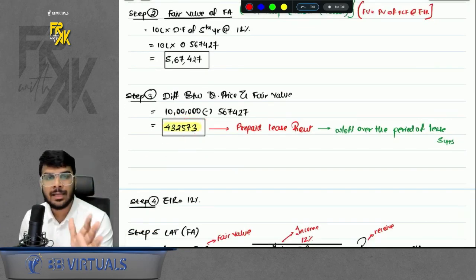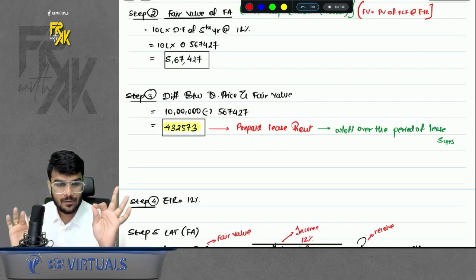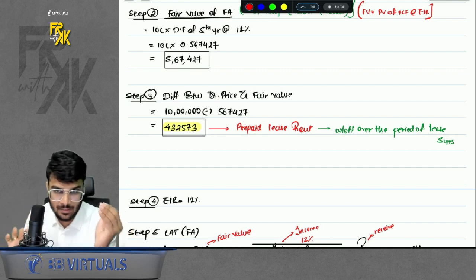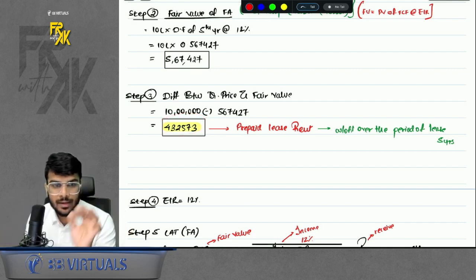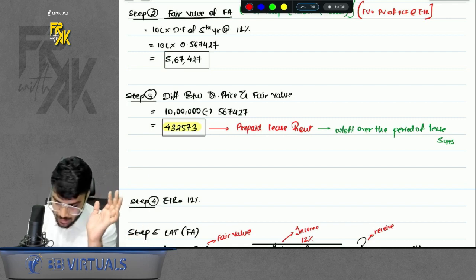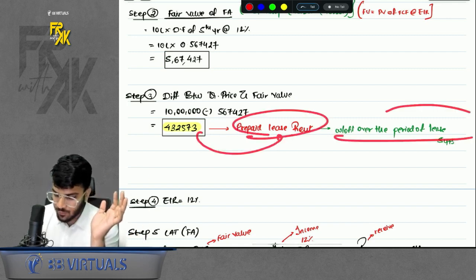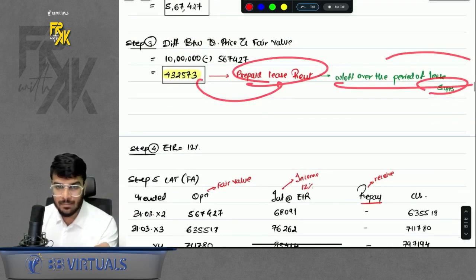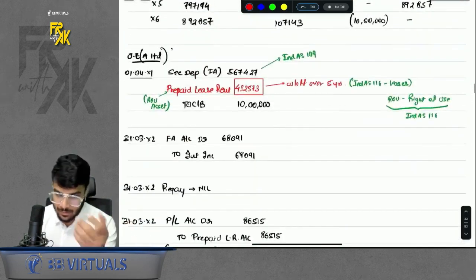So this amount represents nothing but the foregone interest which you have foregone just by making the deposit to your related party, right? So this is the amount of foregone interest which you will treat like a prepaid lease rent because the relationship is of lease, right? What do you do with this over the period? Write off over the period of the lease term, whatever is there, right? So step number 3 is difference, step number 4 EIR, step number 5 LAT, prepare it, simple, done and dusted, right?